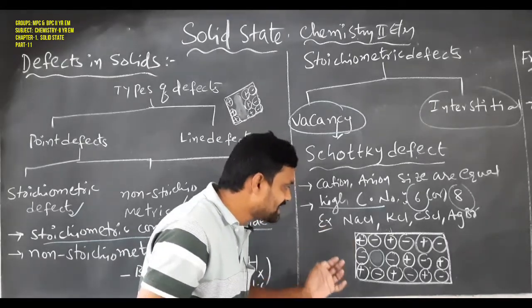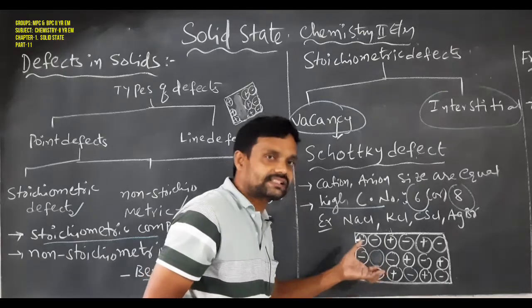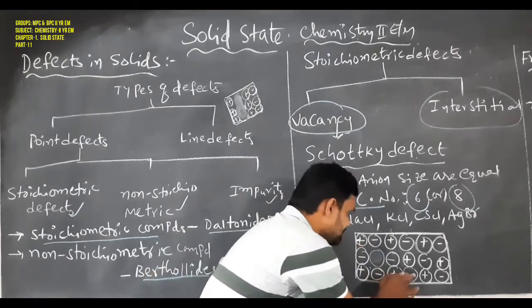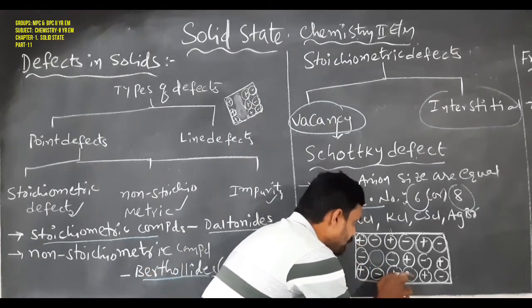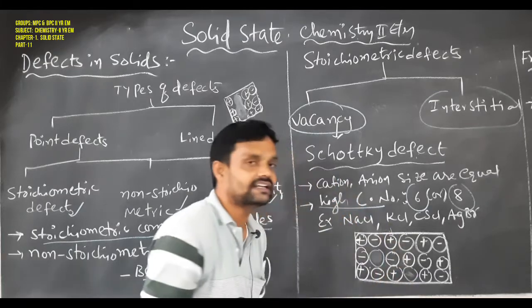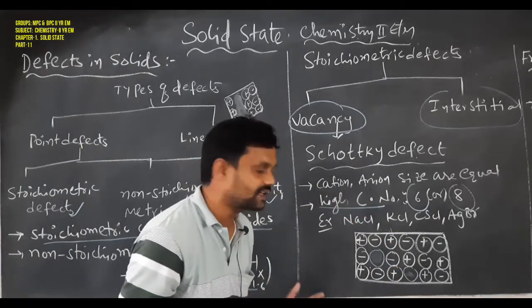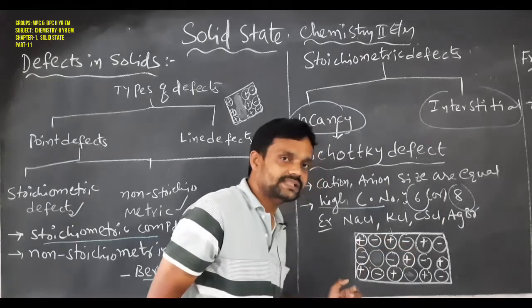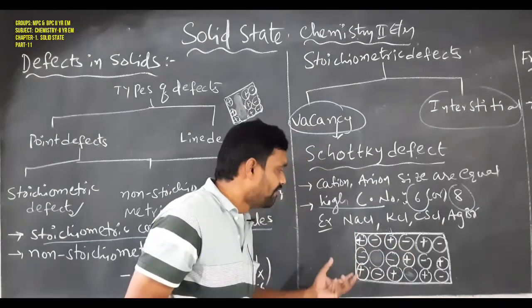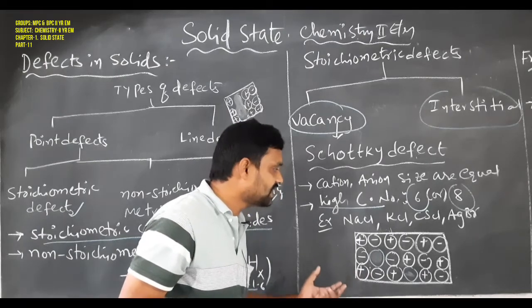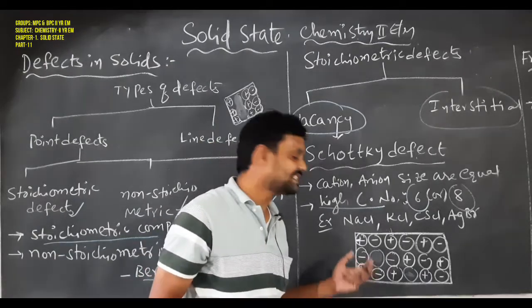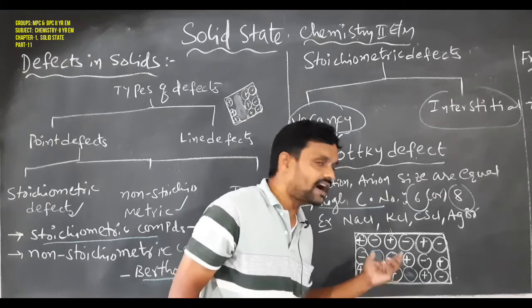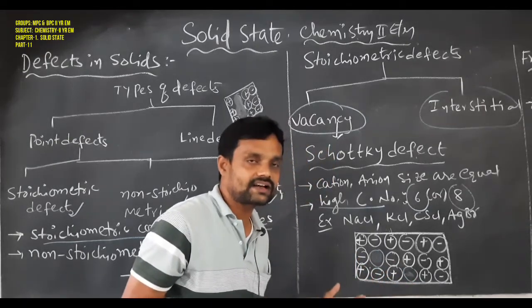So for neutralization of that charge, an equal size of anion is also missing from its regular site. Okay, students, first any one of the cation or anion is missing from its regular site. For neutralizing the crystal solid, an equal number of anions or cations is also missing.